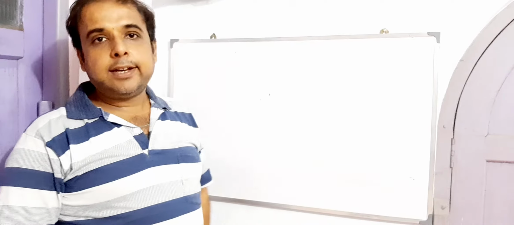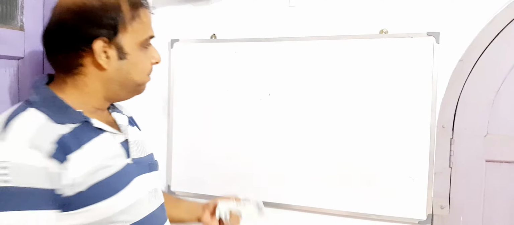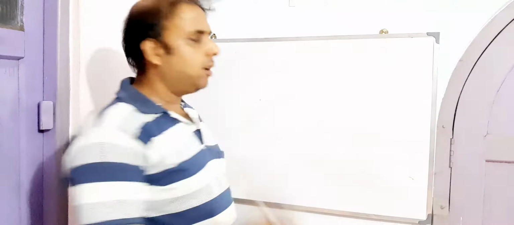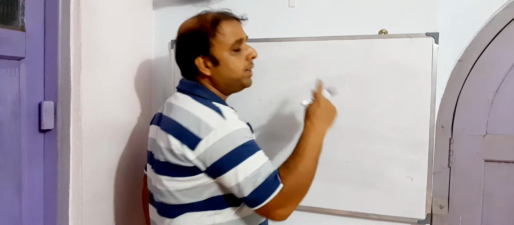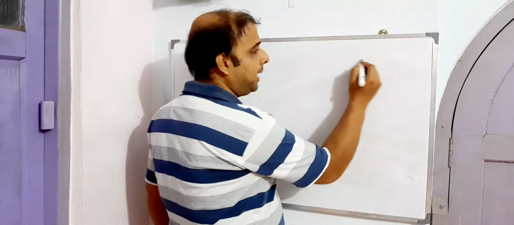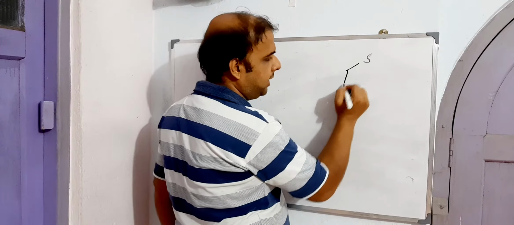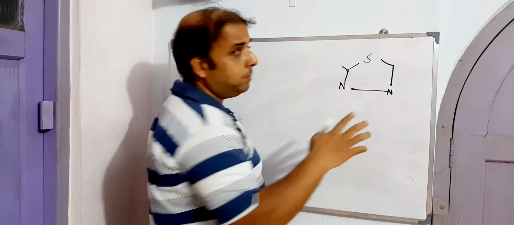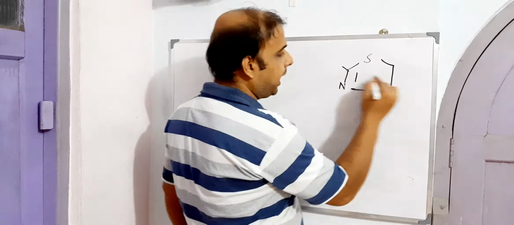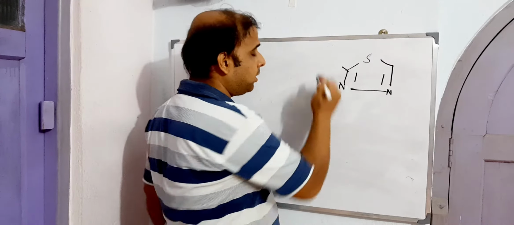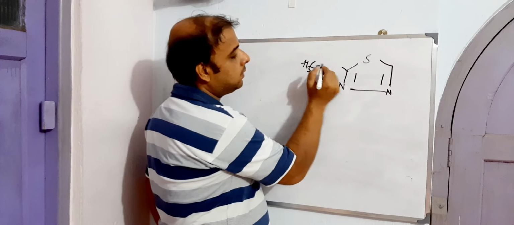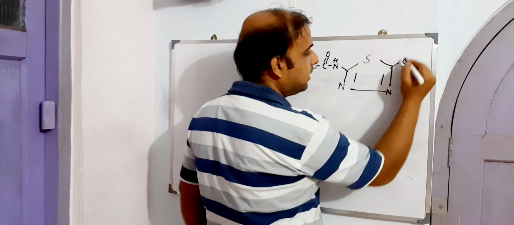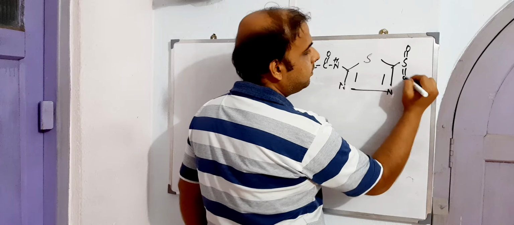Now we'll see how this can actually be made. What should be the synthetic route through which we can get this sulfonamide? For our convenience, we'll keep the structure of the sulfonamide here, which we are going to make. This is for our convenience, or we can say this is the road map, right? Every now and then this will help us out. This is SO2NH2.